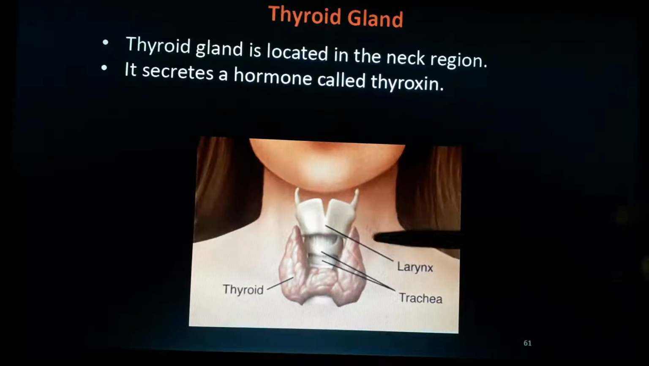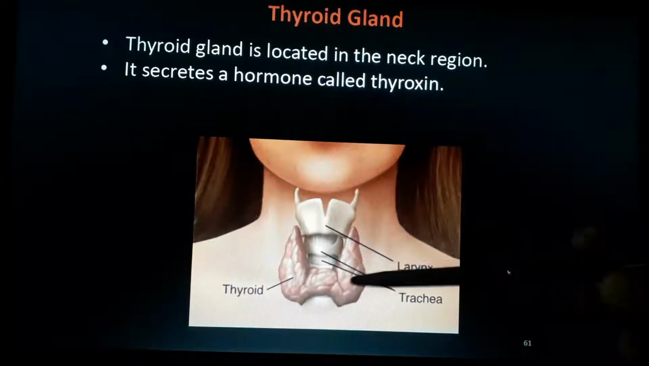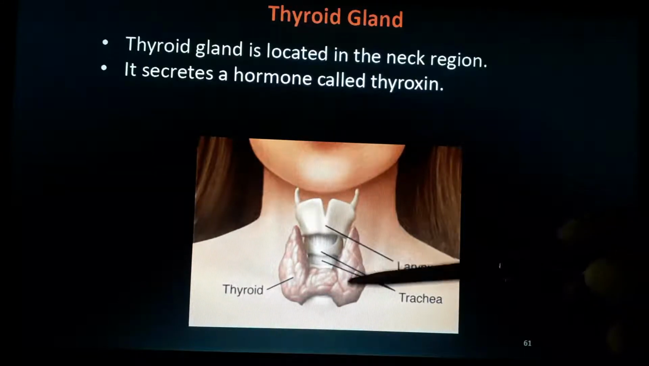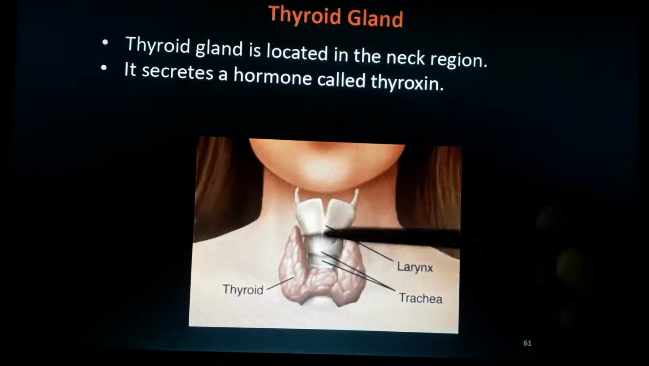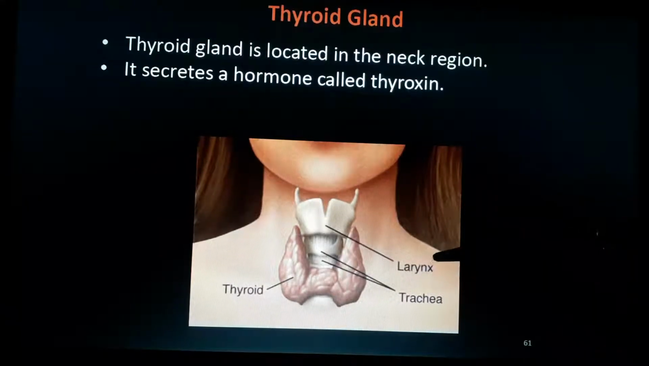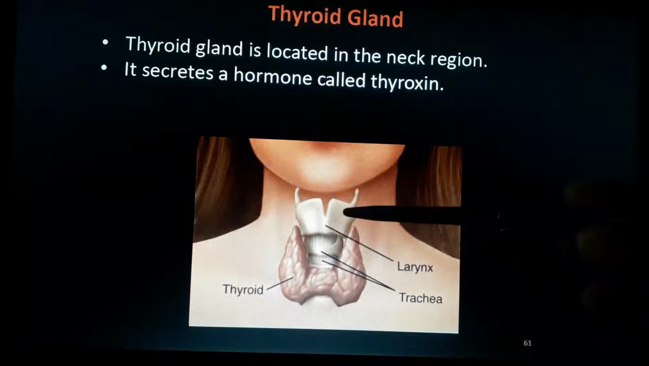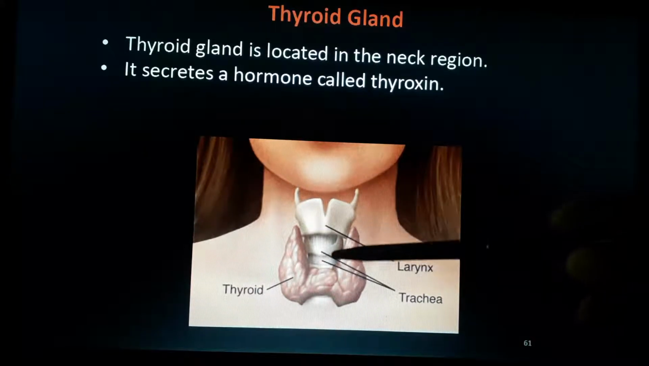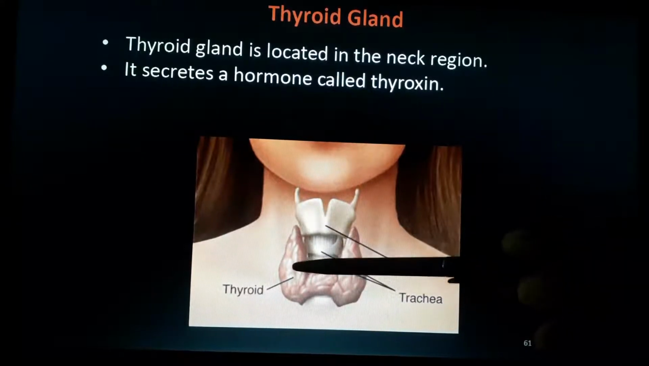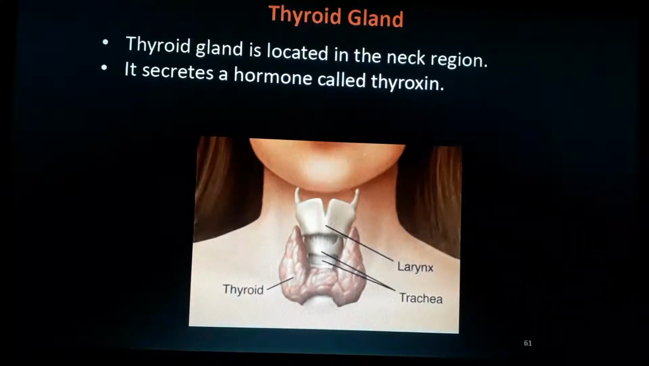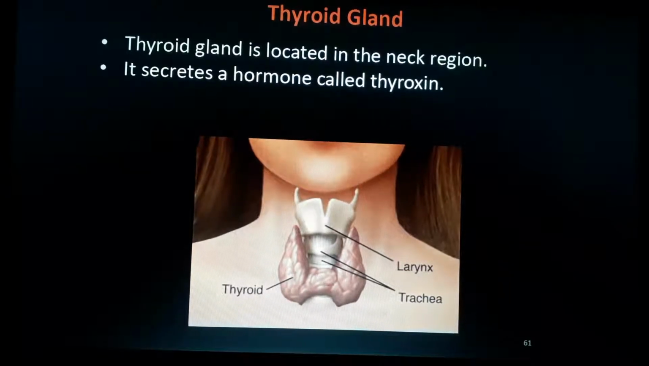So the position of thyroid you must study. It is situated in the neck, in the trachea region, the top of the trachea below the larynx. Larynx and pharynx you studied in life process. It is located above the trachea and below the larynx. It is called thyroid and it secretes a hormone called thyroxine. Thyroxine is the name of the hormone secreted by thyroid.